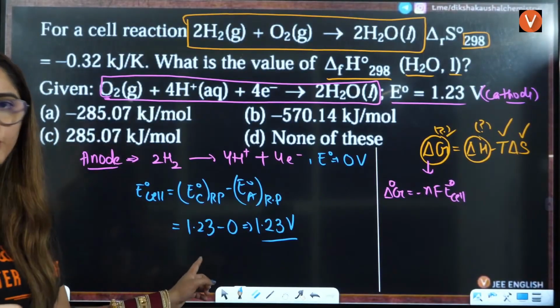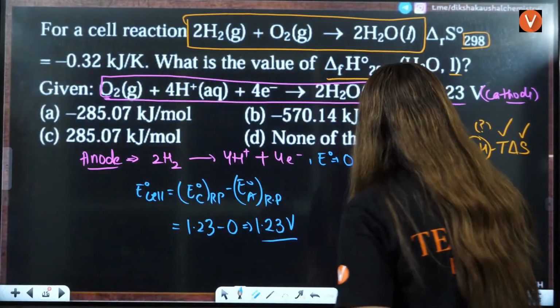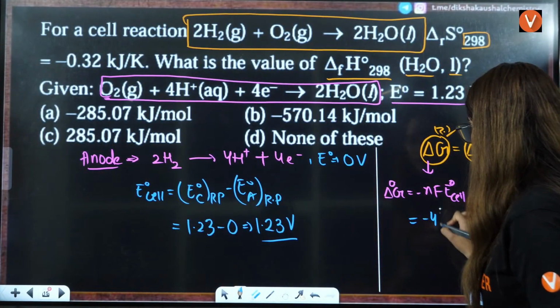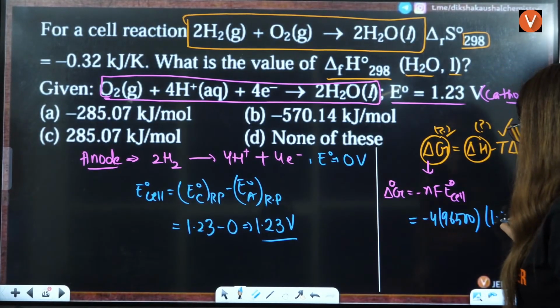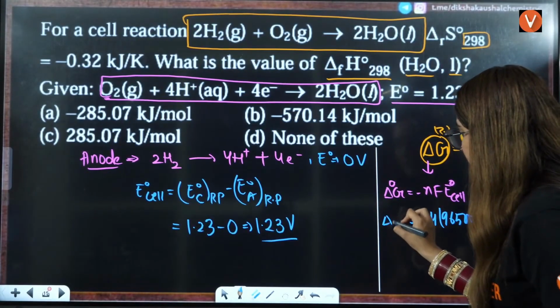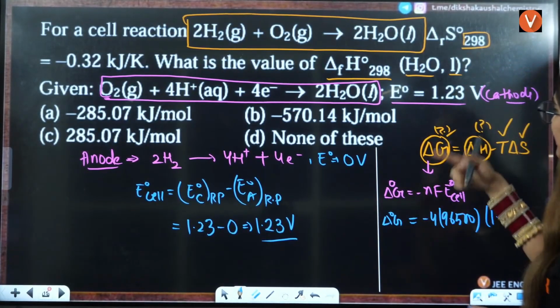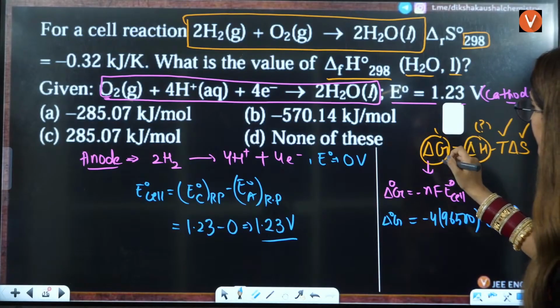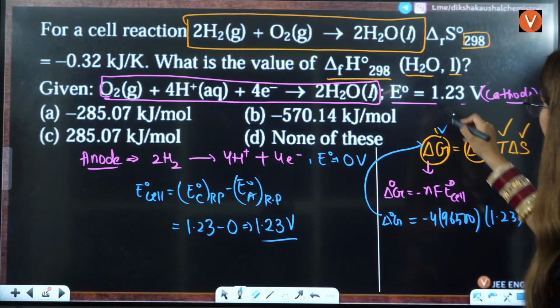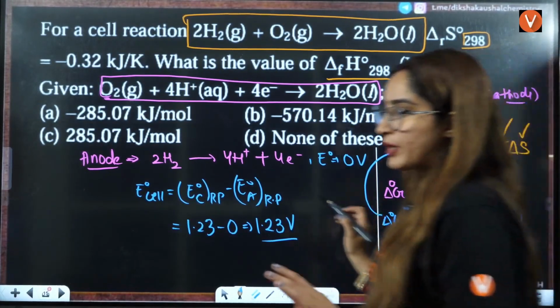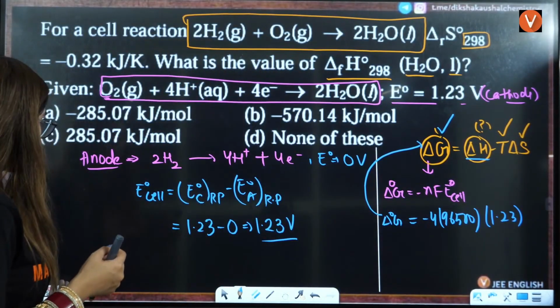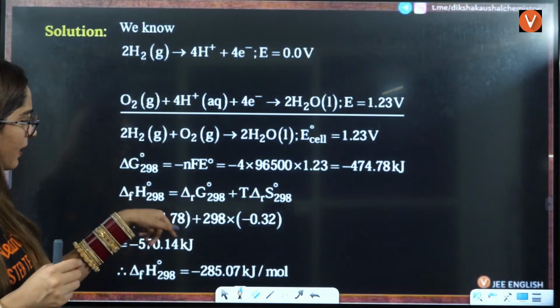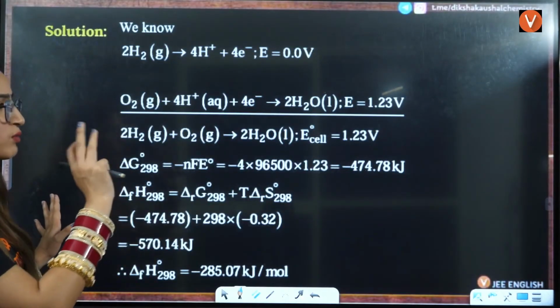E naught value you know, right? n value you know, you can put it here, minus 4 Faraday 96500. You can put the value 1.23. That is your delta G naught value. Now this delta G naught value you will put here, right? You will put this value here and then this value easily you can get. Okay, understood? So that you will easily get here by putting all these values. Calculations you need to know.